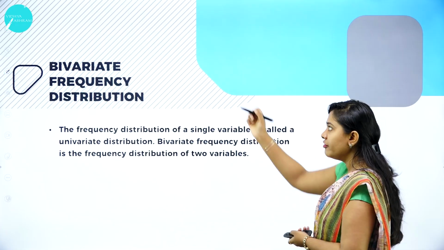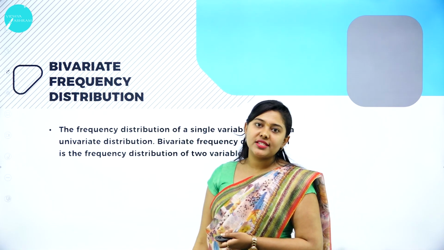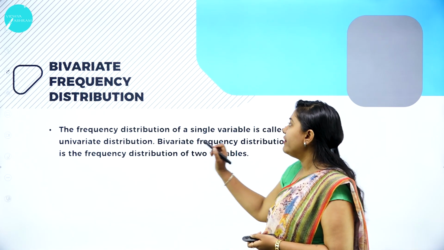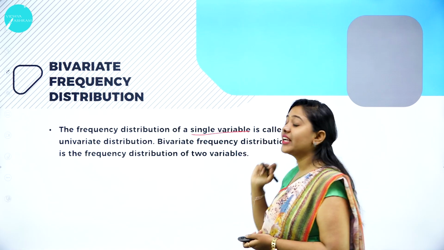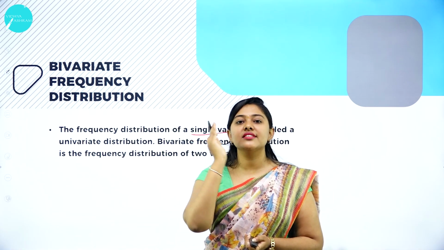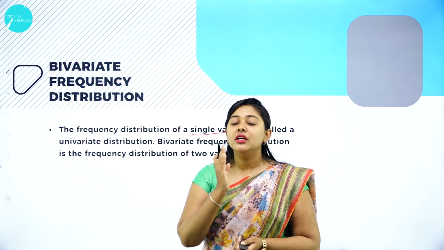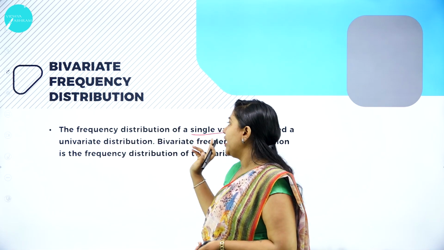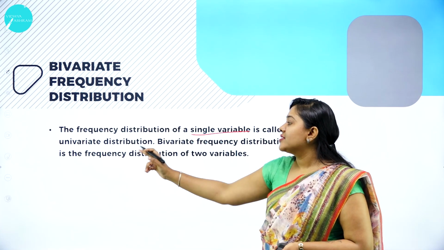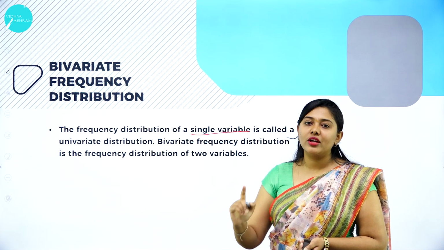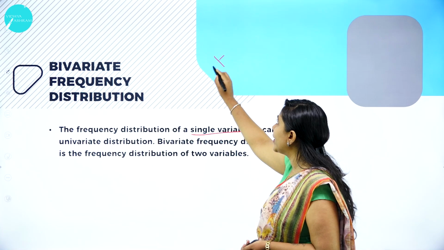Moving forward, we have bivariate frequency distribution. Univariate means we'll be having only a single variable. For example, if we are studying the sales of a car for a particular period of time, then it would be a univariate distribution, as we are dealing with only one variable.